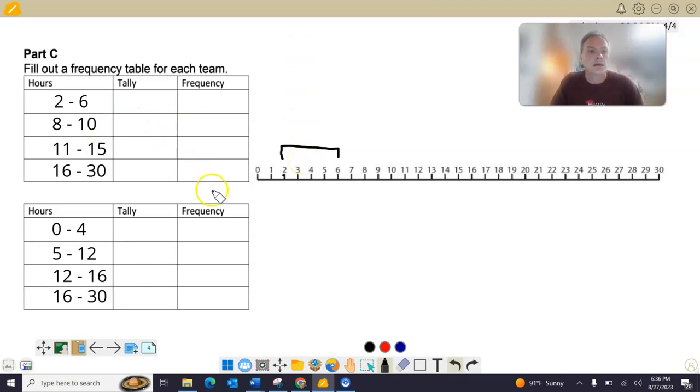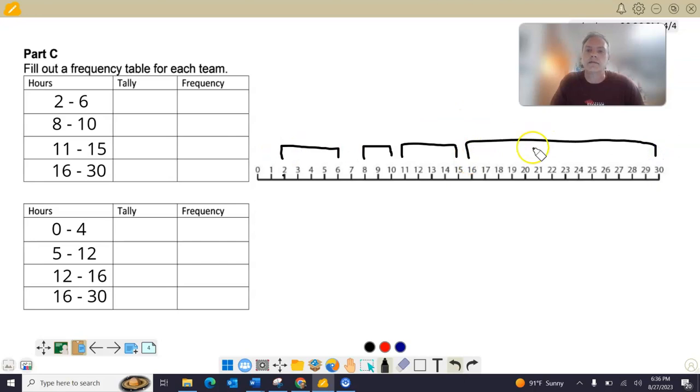What about the next group, 8 through 10? Well, okay, you can kind of see where our next mistake is. We skipped 7 altogether. So look at your intervals. Some people skipped a number. Not many of you, but some people kind of skipped a little bit. So 8 to 10. The next one, 11 to 15. Okay, so the next one here to here. And then 16 to 30. So from here all the way to here.